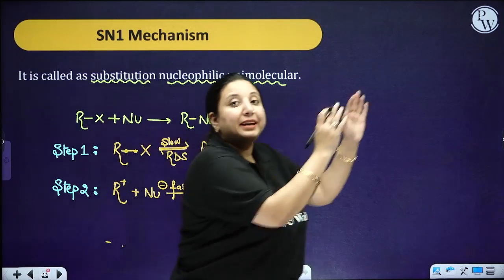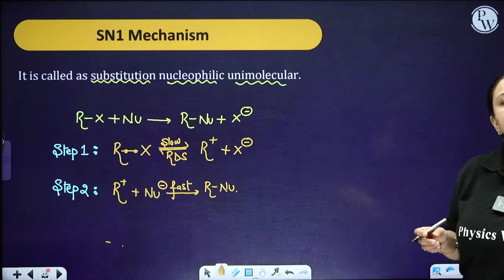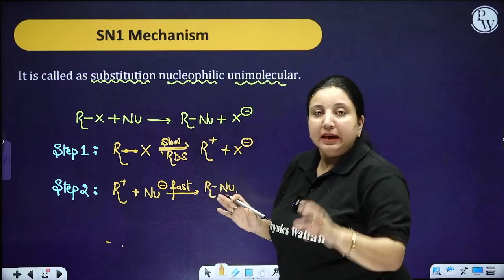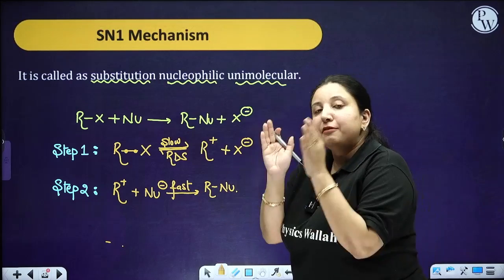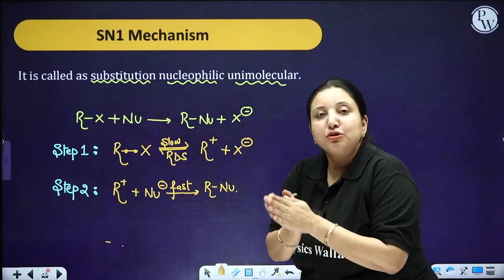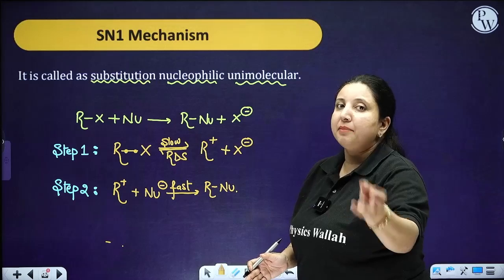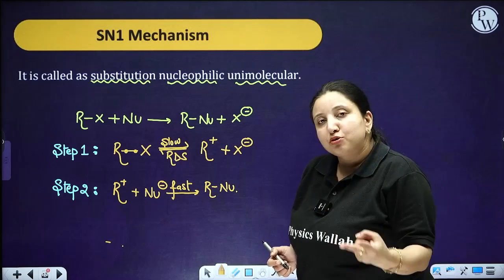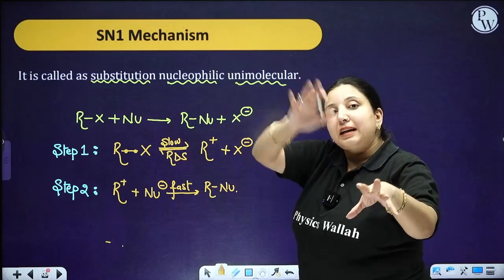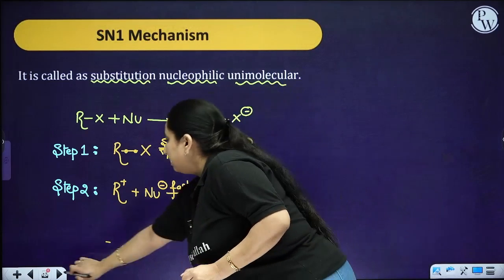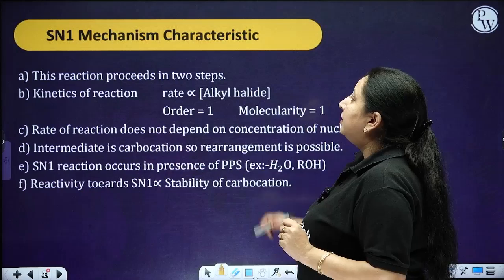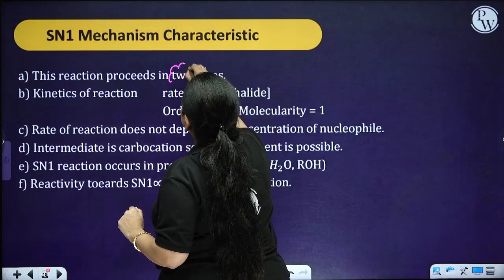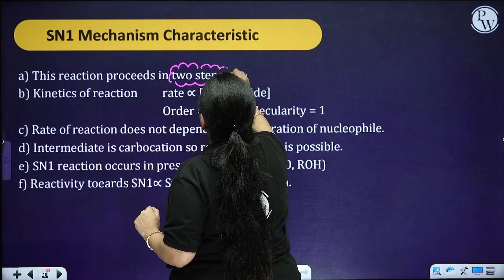Now again I am repeating, the SN1 mechanism is also called a substitution nucleophilic unimolecular reaction. It takes place in two steps. In the first step, which is our slow step or rate determining step, the formation of the carbocation takes place. In step 2, the carbocation is attacked by the nucleophile. Now moving ahead, as I told you, this reaction takes place in two steps.